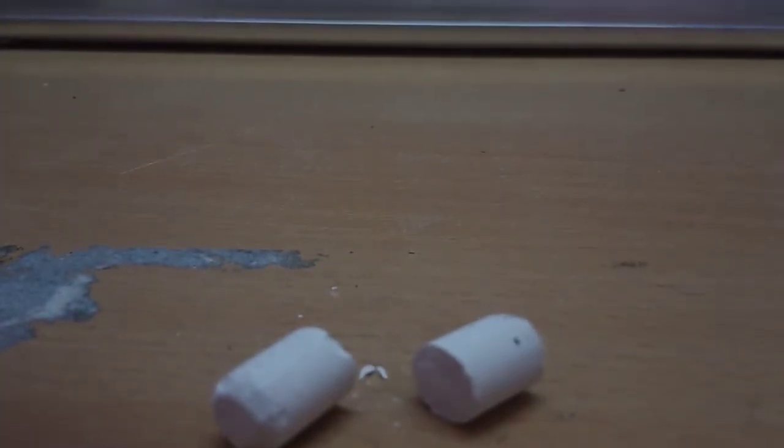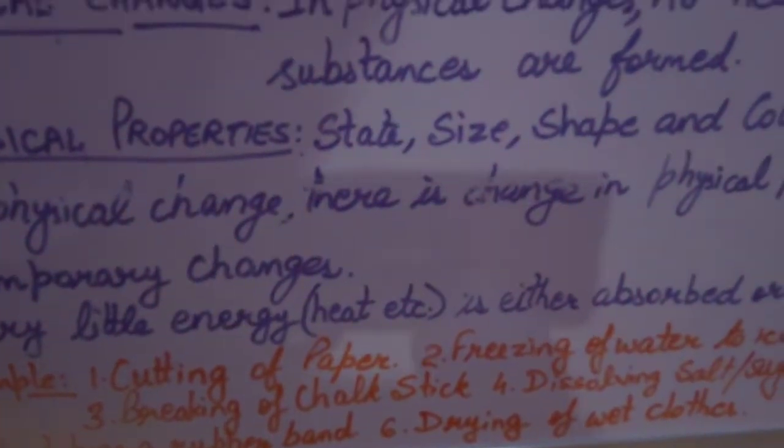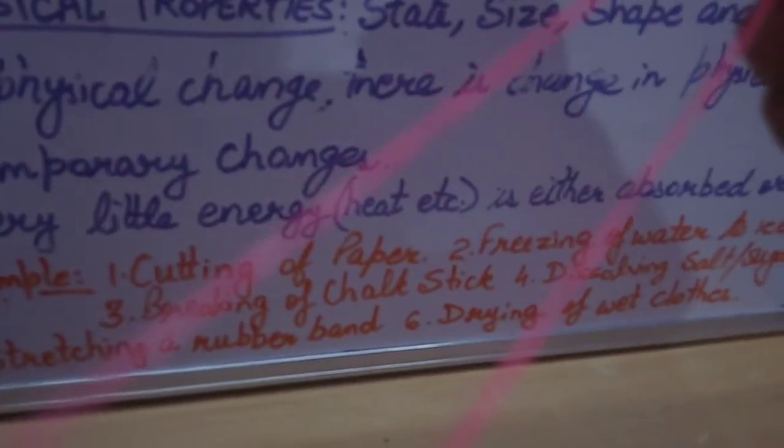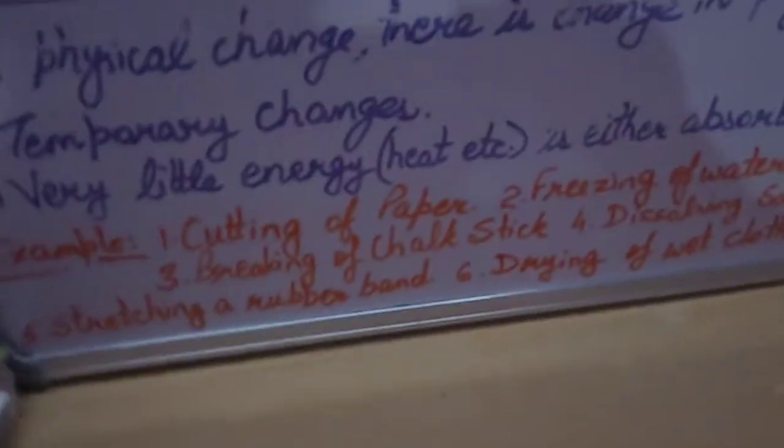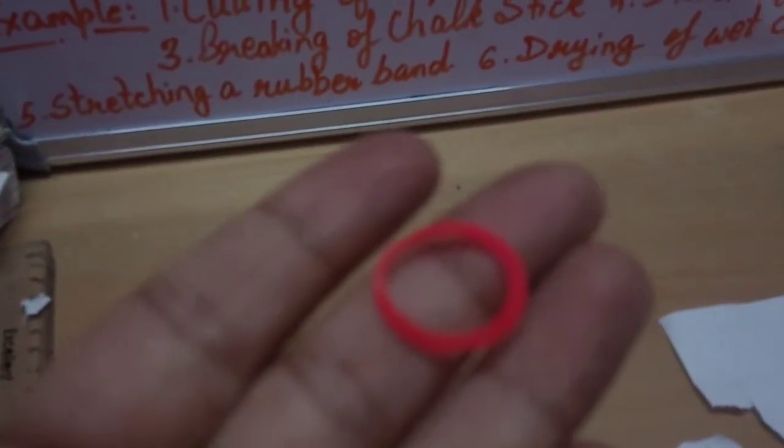Now see, this is a rubber band. In this case, a rubber band, when it is stretched, if I stretch it out, it is elongated, it becomes this much long, and when I put it back, it becomes a small rubber band. So these are the physical changes.